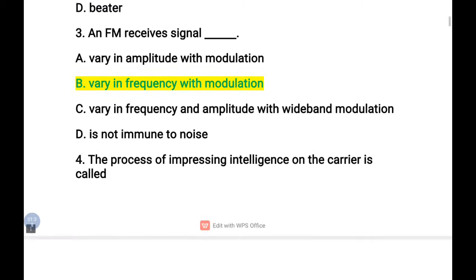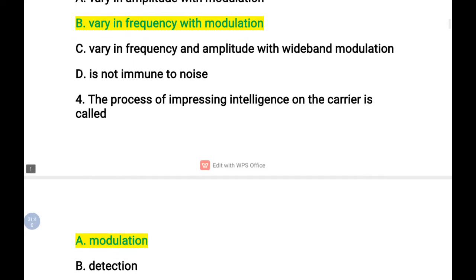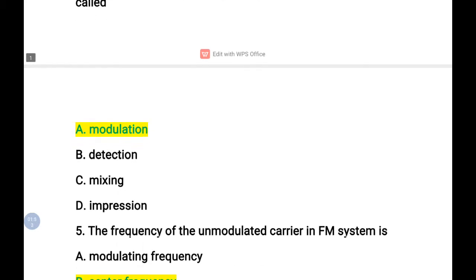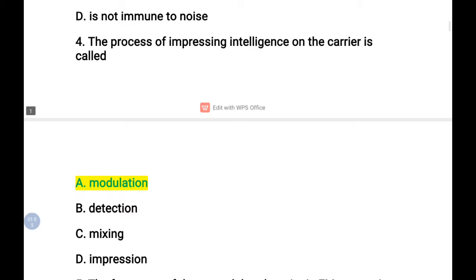So the process of impressing intelligence on the carrier is called, that means impressing intelligence on carrier is nothing but changing the carrier's nature by varying the amplitude, frequency or phase. So that process is known as modulation. So this is actually a definition, one of the definitions of modulation. So the answer is modulation.